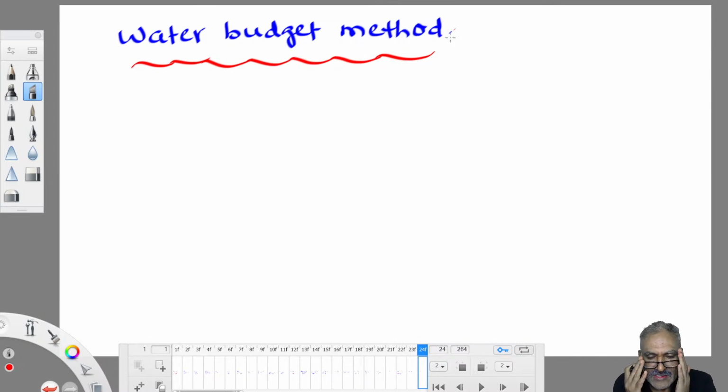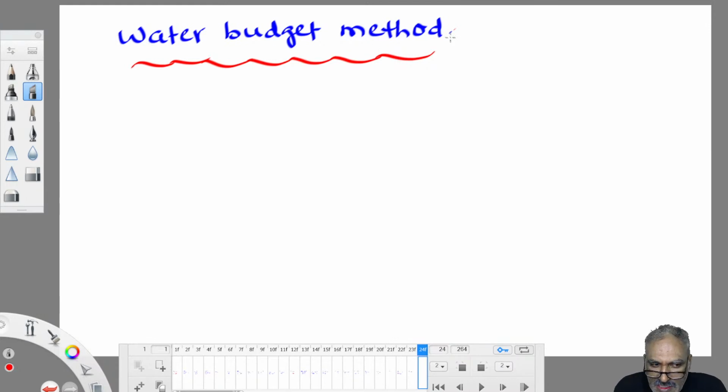Say there is a bank balance of 1,000 rupees and this month you deposit 5,000. Does the balance increase or decrease? It increases. Next month you deposit nothing but withdraw 500, so at the end of the month the balance decreases. Using that same approach, we can work out evaporation loss.